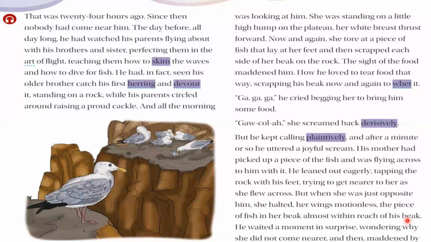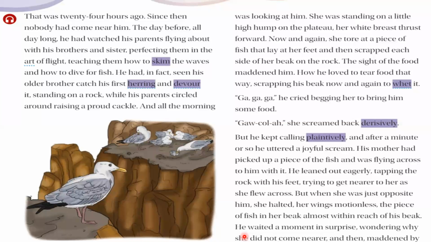So when his mother came near the ledge, she stopped herself. She was very near to him, but she stopped herself. She did not come just as near to him. He waited a moment in surprise, wondering why. So the young seagull was surprised. Why is his mother not coming there?